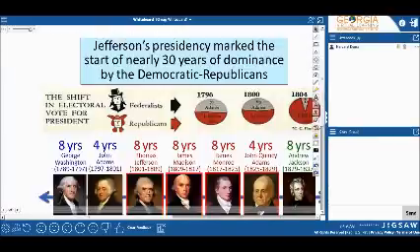And so what I want to show you here is an example of a timeline. What you see here is Jefferson and his presidency, because it starts what will be about 30 years of dominance. As we move the country forward, the presidents for the next 30 years are all going to be concerned with the growth of the nation. Growth can be through war, growth can be from taking over native lands.